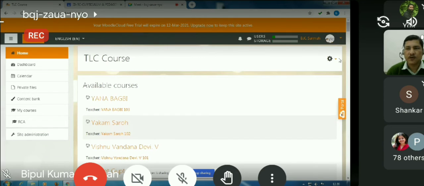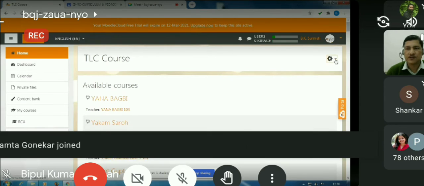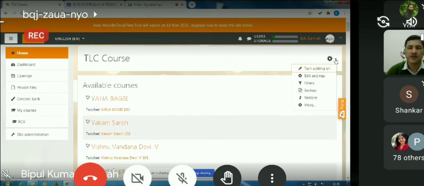Then there is another button here. This is for editing the settings of this website. So we can turn editing on and we can make changes over here. There are more options also, so we shall not dwell much on these things. As a teacher, we are interested in the courses in which I am enrolled.